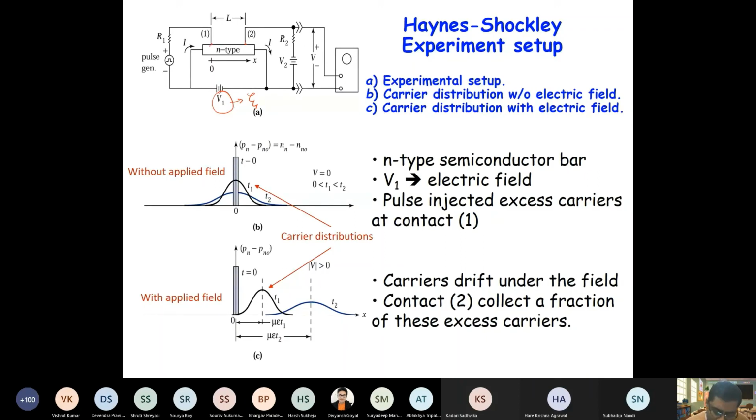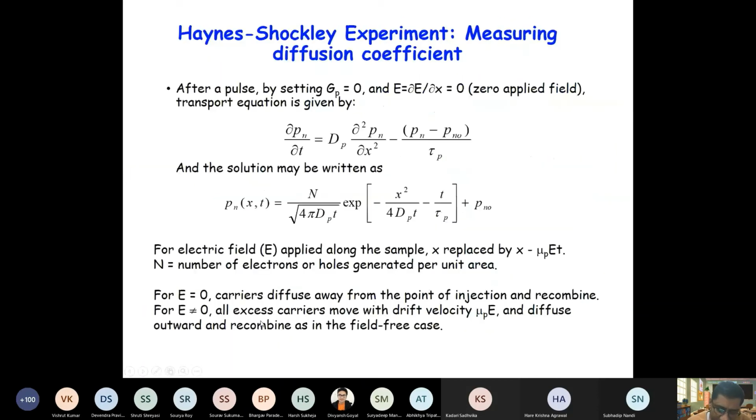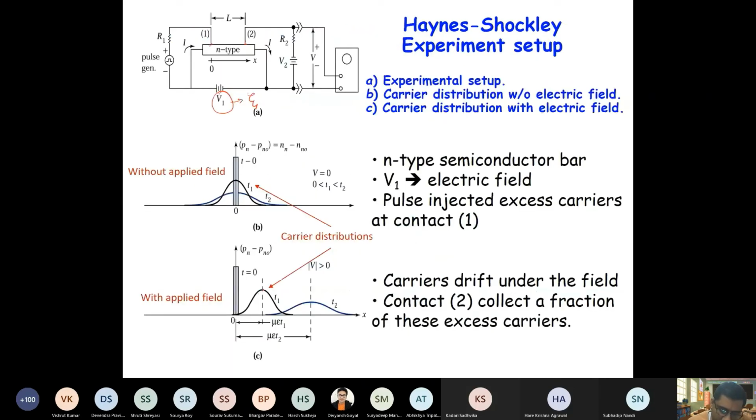So these carriers, let's say in T1 time, will move a distance of drift velocity times T1, right? So at T1, the peak will be at this point, mu E times T1. In T2, it will be mu E times T2. So this is basically a carrier distribution.